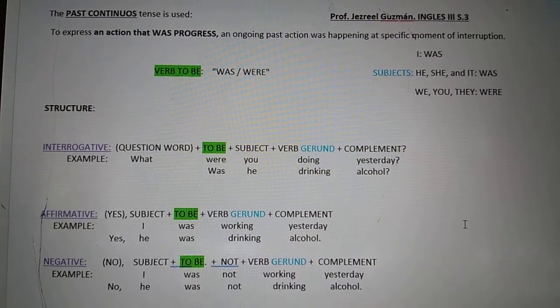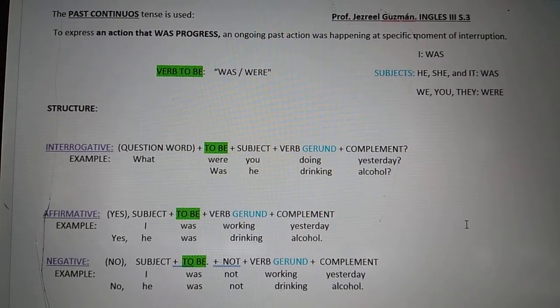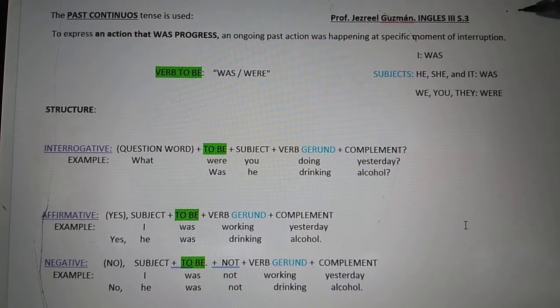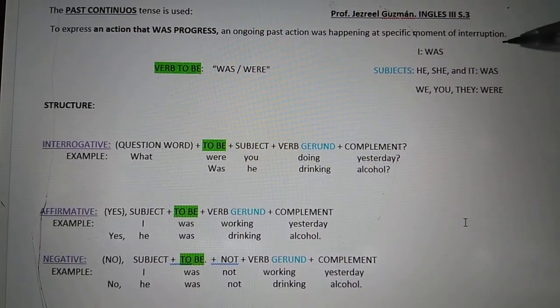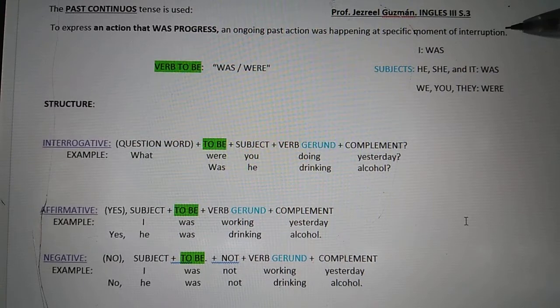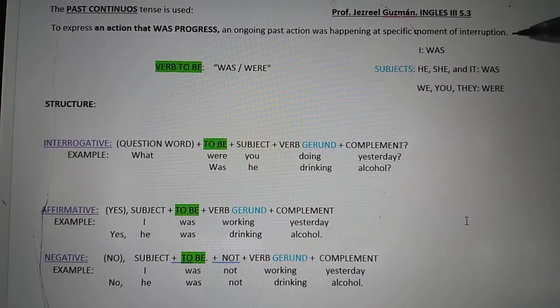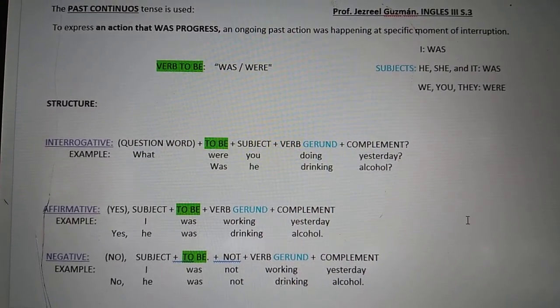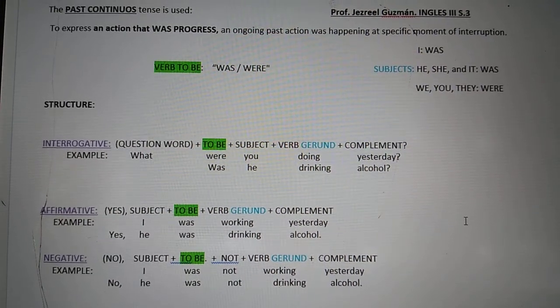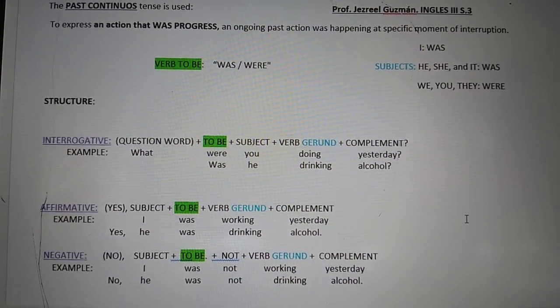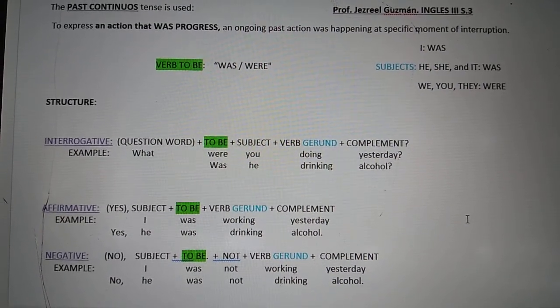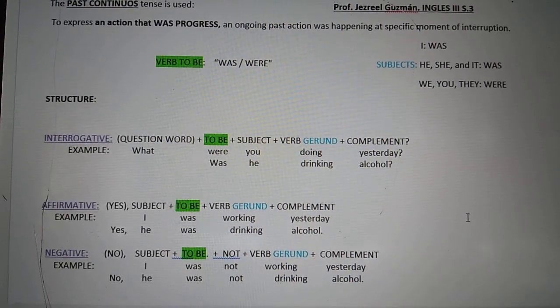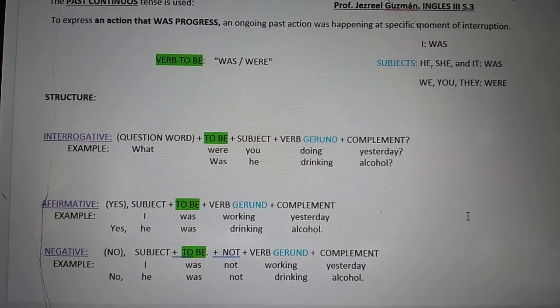Okay? So let's start. As you see over here, we have the concept. The concept says to express an action that was in progress. Okay, an ongoing past action was happening at a specific moment of interruption. So don't forget that past continuous is something that was in progress during a period of time. Okay, what auxiliaries do we have?